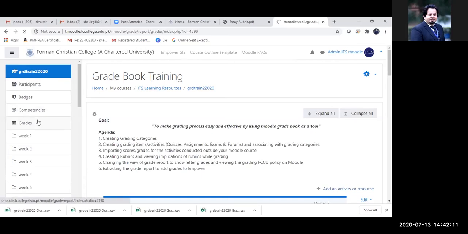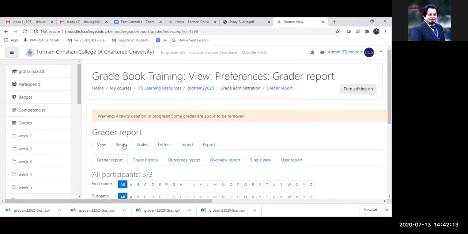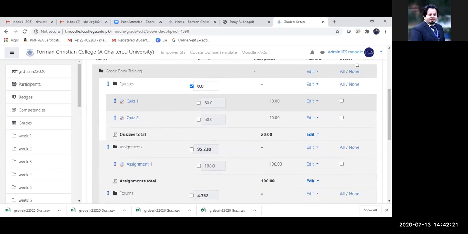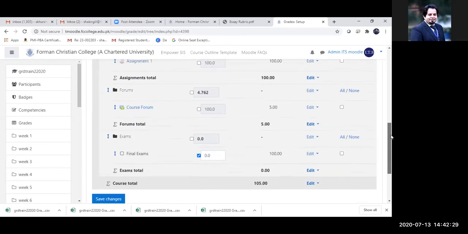So I'm going to go to the grades. Then I will go to the setup of the gradebook. And under the setup, I can see that my categories are not weighted at all. So I'm going to weight my categories now.